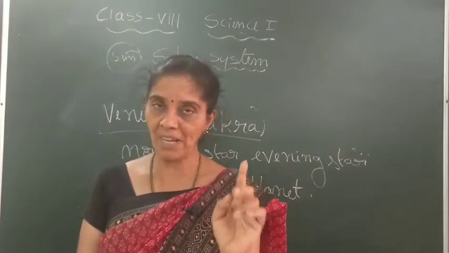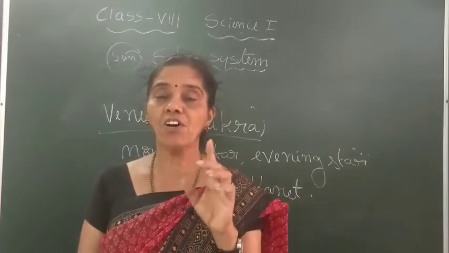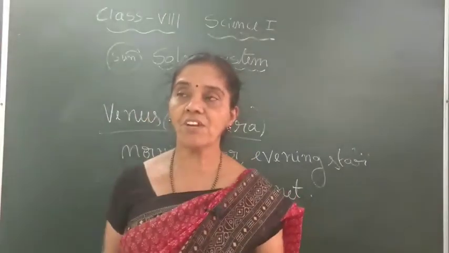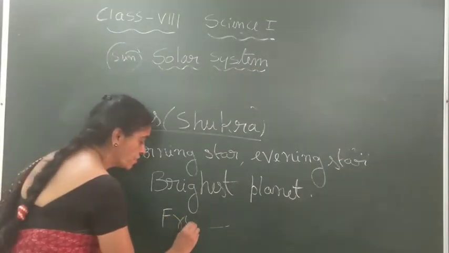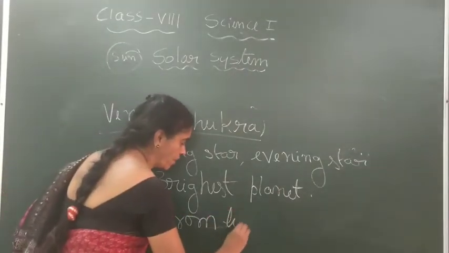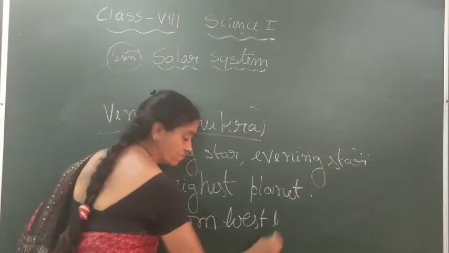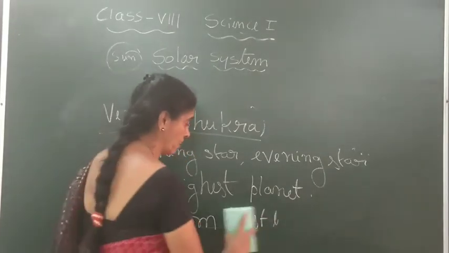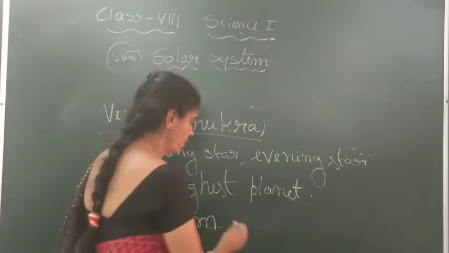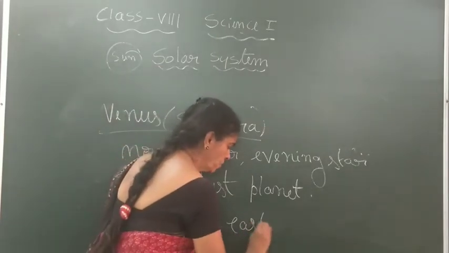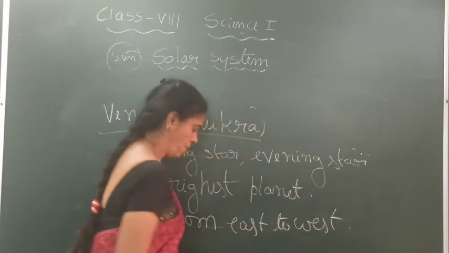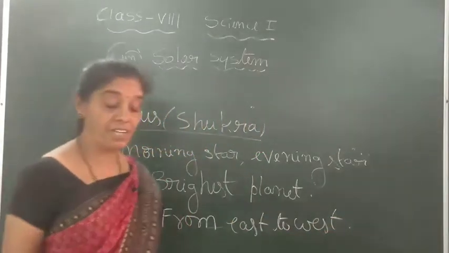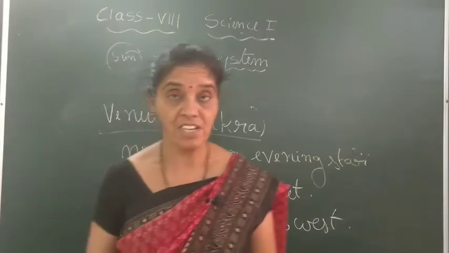But this particular planet, Venus, revolves around its axis from which direction? From east to west, the opposite direction. So from east to west, it will revolve around its axis.